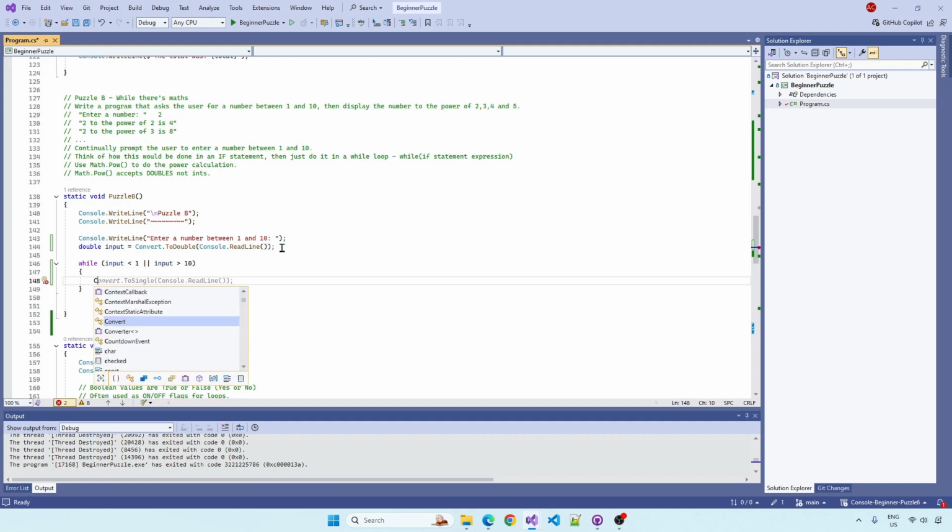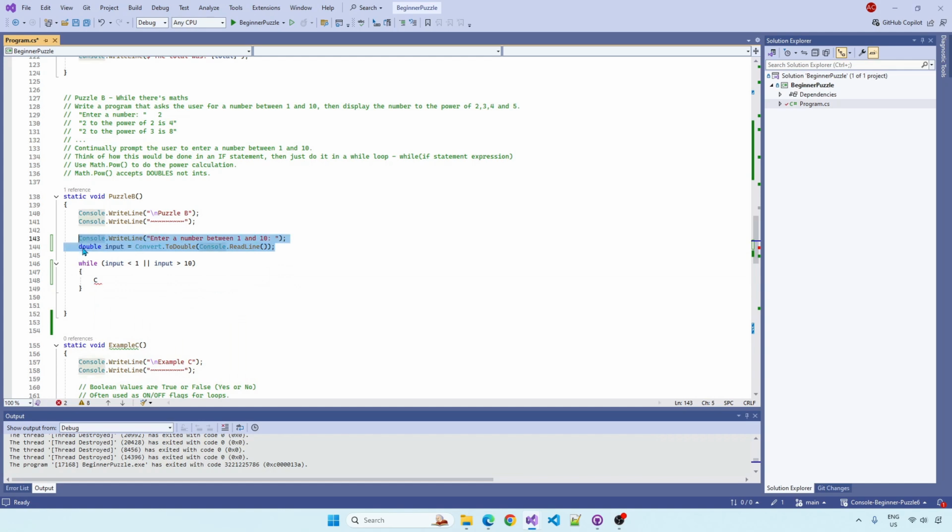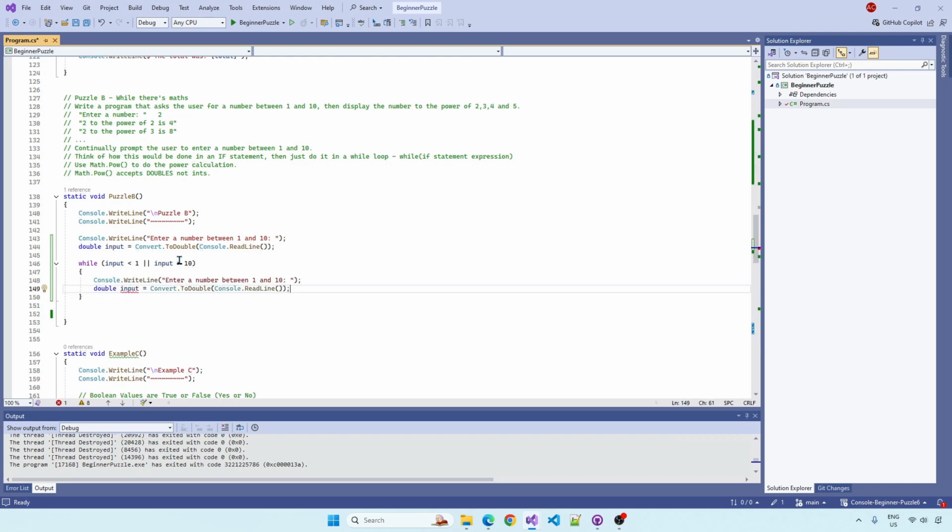So we can just copy this again, because we have to get the user's input, because this is going to trigger if they've not entered a number between 1 and 10. We're just going to copy this again and maybe give a slightly different message. Sorry, it has to be between 1 and 10. So this is only going to trigger if they don't enter a number between 1 and 10, and if they don't, it's just going to continually run until this statement is false.